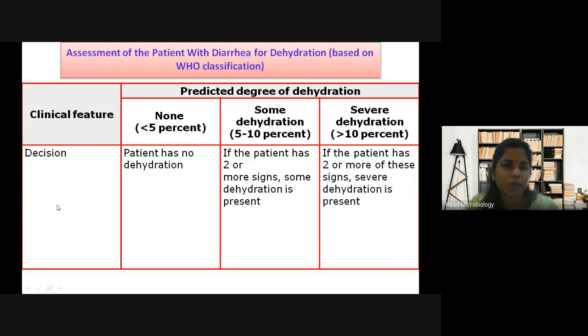Okay, so one more feature is decision. Patient has no dehydration. If the patient has two or more signs, some dehydration is present. In partial, some dehydration, and in severe, the patient has two or more of these signs, severe dehydration is present. So in case of severe dehydration or severe infection, the patient has two or more of these signs, and severe dehydration is there. Okay.